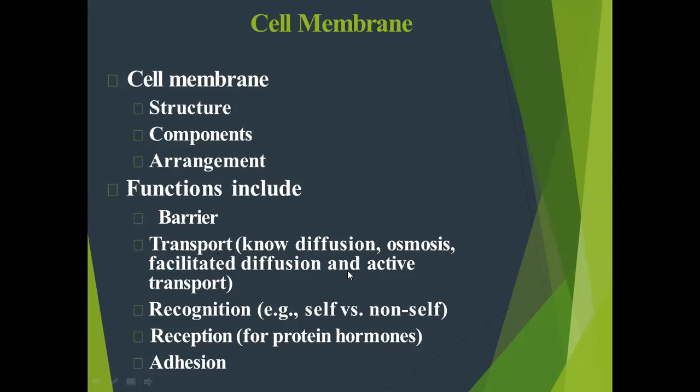It helps in diffusion, osmosis. Diffusion is the movement of molecules from higher concentration to the lower concentration. And in osmosis, the movement of solvent from higher concentration to lower concentration. In facilitated diffusion, carrier molecules are required for the movement of molecules from one place to another place. These are, for example, glycoproteins, tunnel protein. This membrane is a semi-permeable membrane, which allows some particles to enter inside the cell and some are not enter inside the cell.